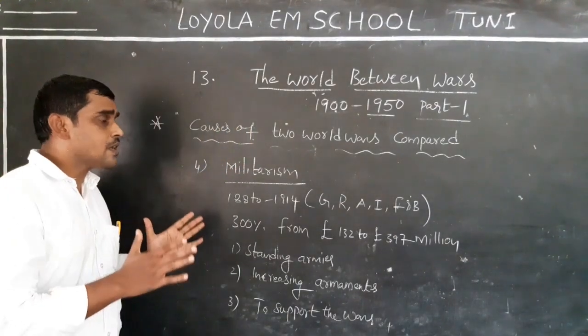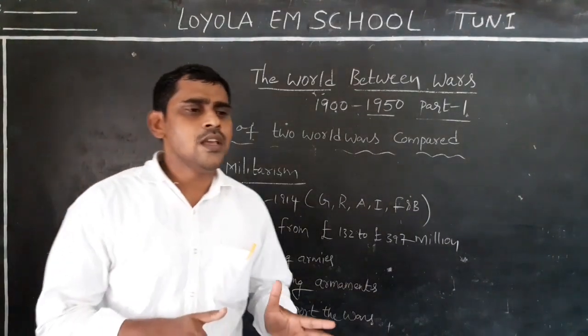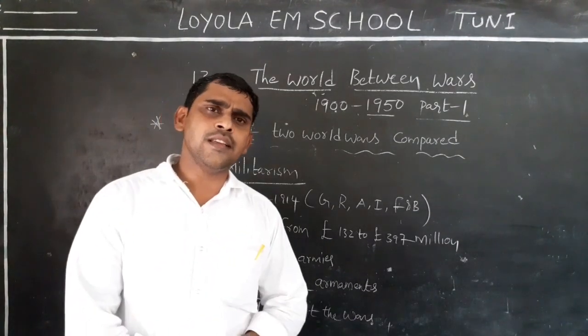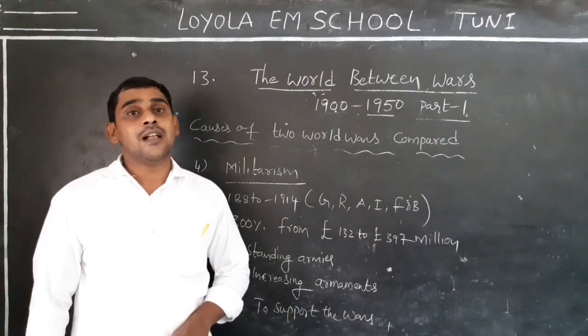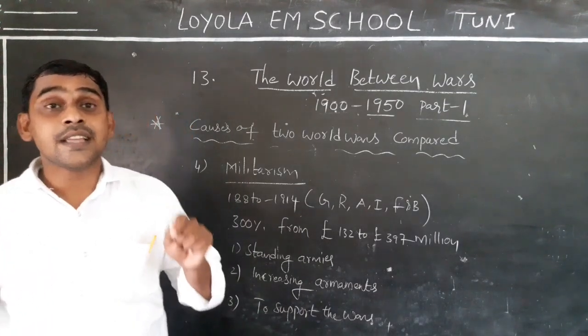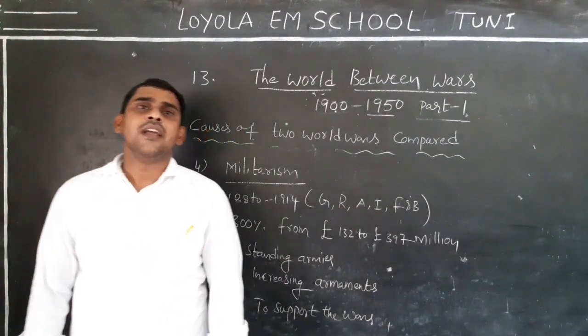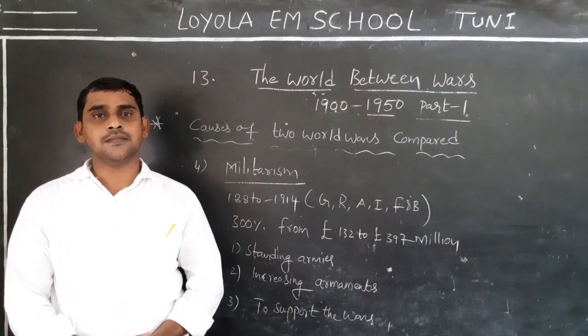In the context of militarism, every country should follow three things. What are the three things? First one, every country maintains a standard army.